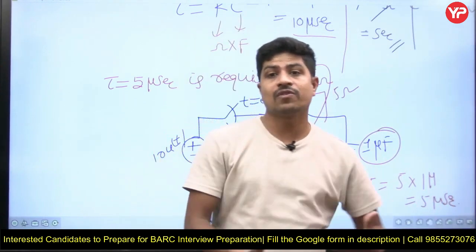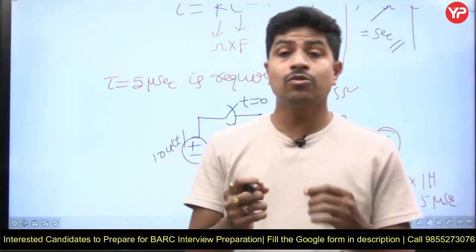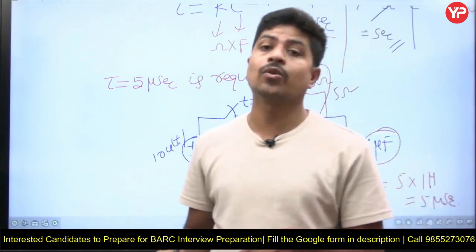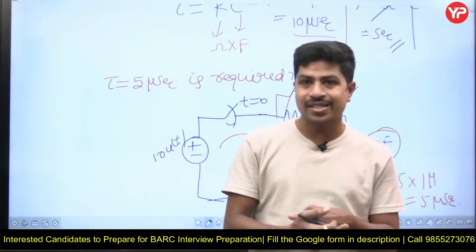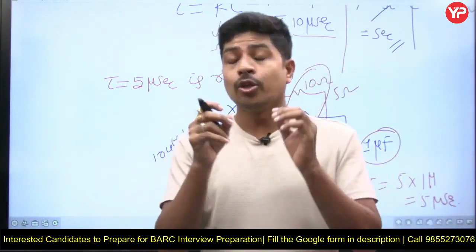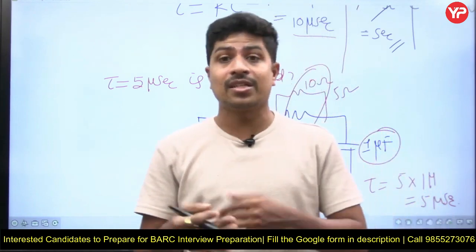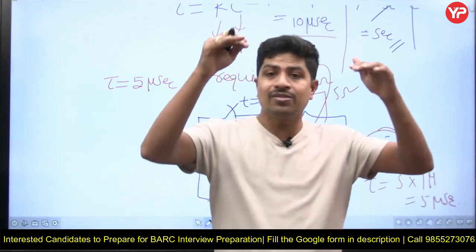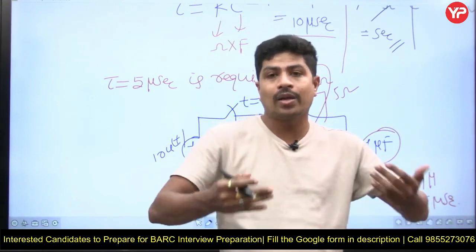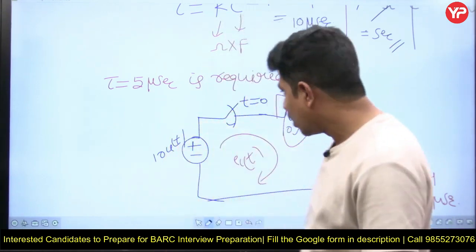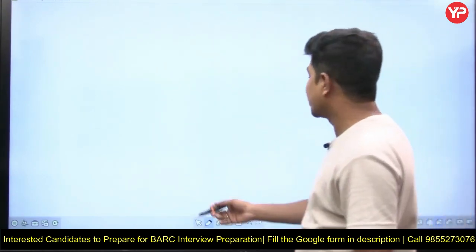So this kind of question will be asked. If you want to reduce the time constant without disturbing the existing circuit, you connect some resistance in parallel with the existing resistance. You have to choose the new resistance in such a way that it reduces the overall resistance, and the overall time constant is going to reduce, right? Now, sir, I want to increase the time constant.